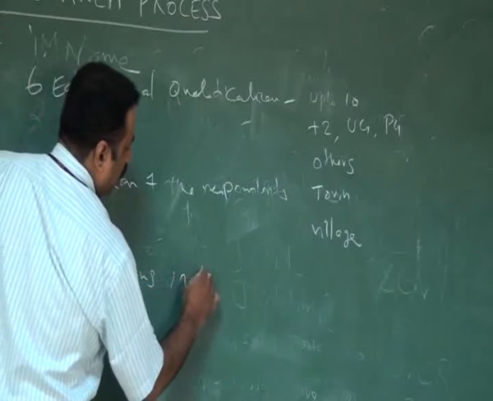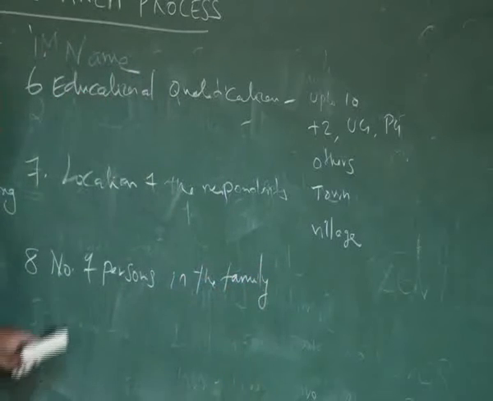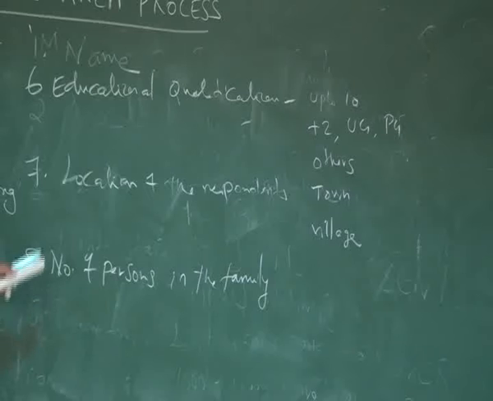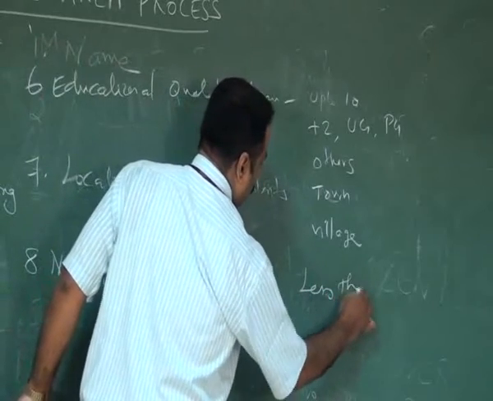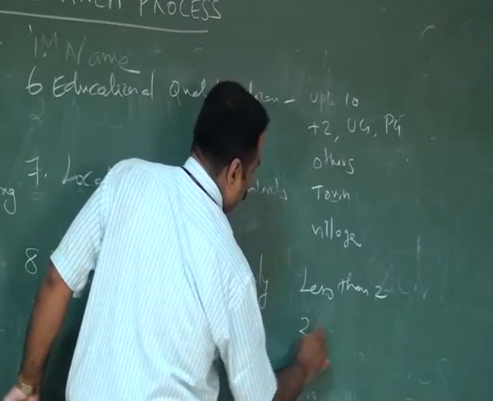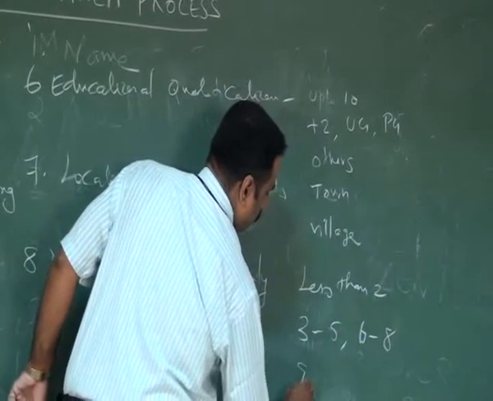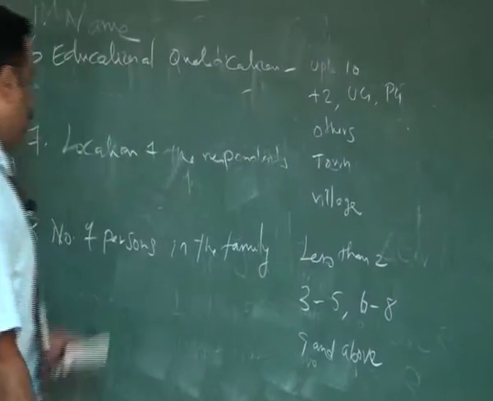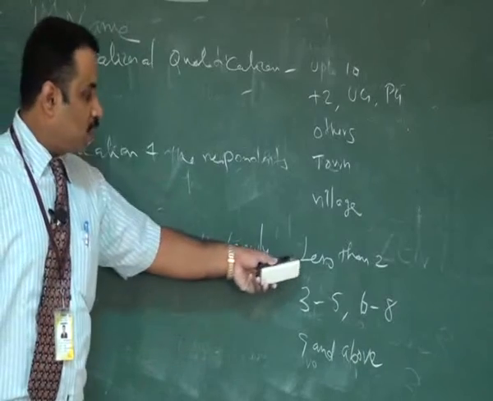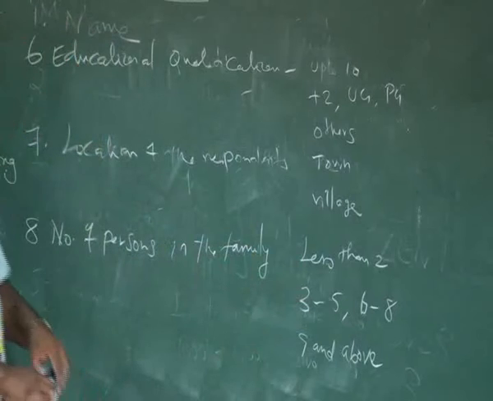Number of persons in the family. This question helps to identify how many respondents are using your own brand or product. Number of persons in your family: less than 2, 3 to 5, 6 to 8, 9 and above.